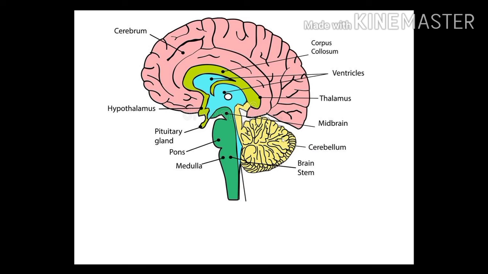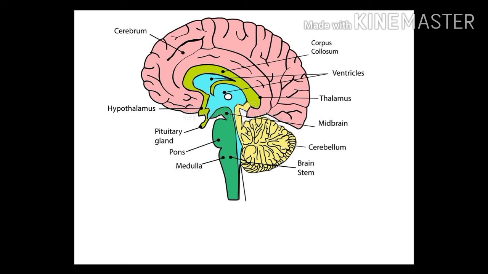The cerebellum also shows two equal parts like the cerebrum. These two equal parts are called hemispheres. The two matters, white matter and gray matter, are located inside the cerebellum. What are the functions of the cerebellum?